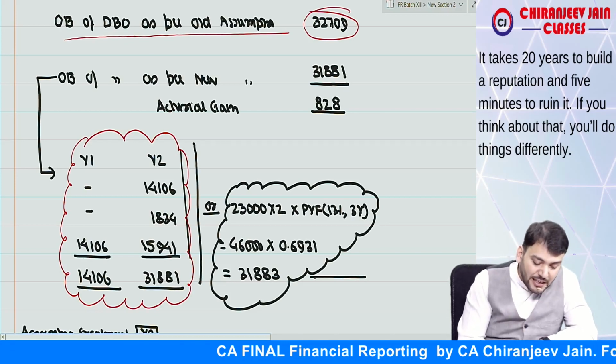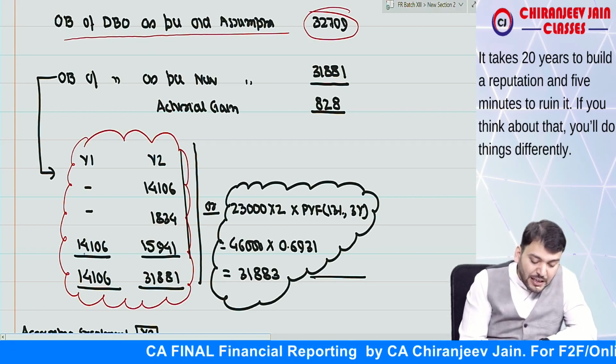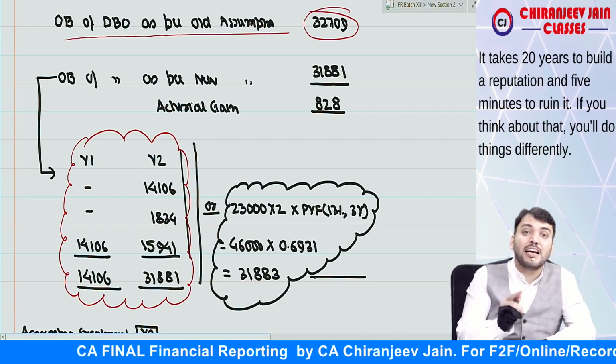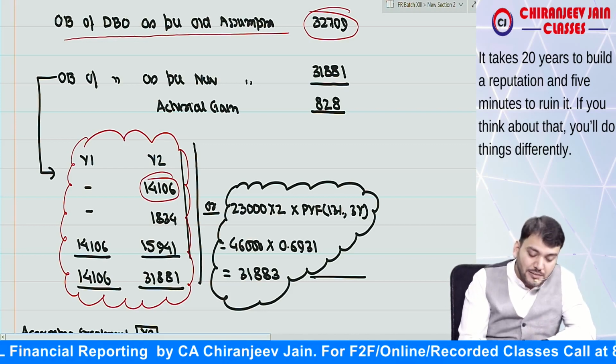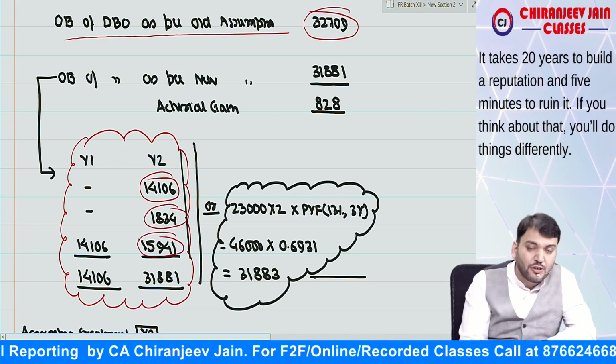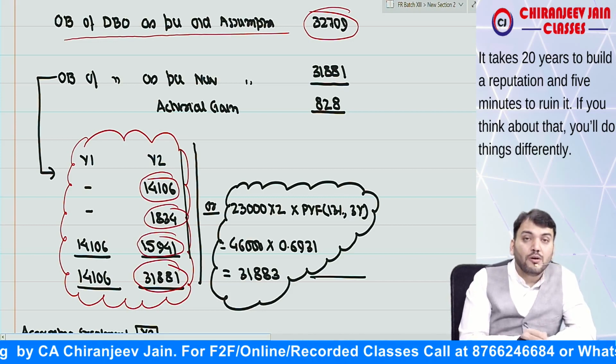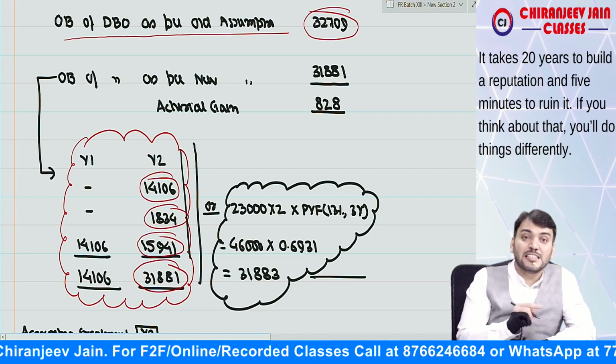Means you can see that we have taken 41,106 as per the new assumption. Then this becomes the opening liability for the second year, then interest cost, then the current service cost of year 2, and this becomes the closing liability of year 2 as per the new assumption.